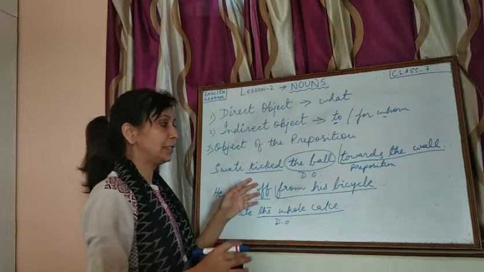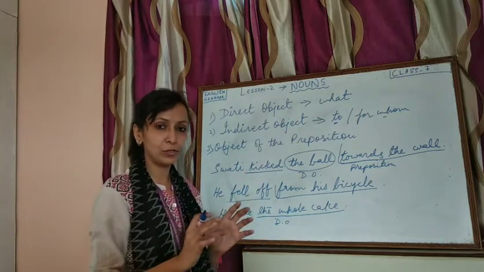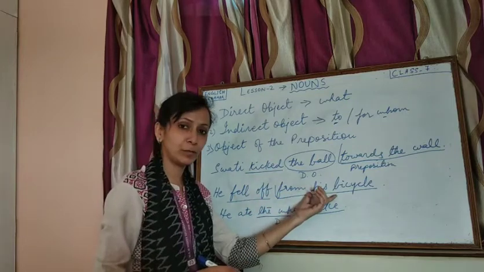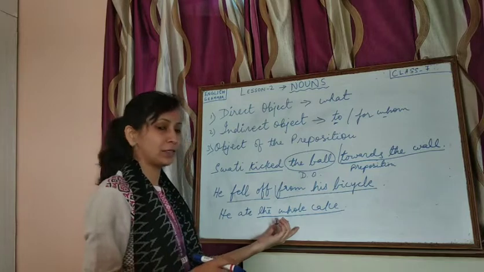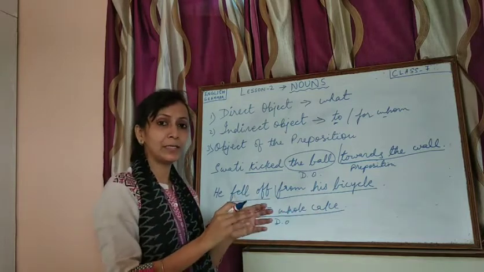So we see that there can be sentences where there are direct and indirect objects together. There are sentences where there is only an object of the preposition. There are sentences where there is only a direct object. They have no relation with each other.